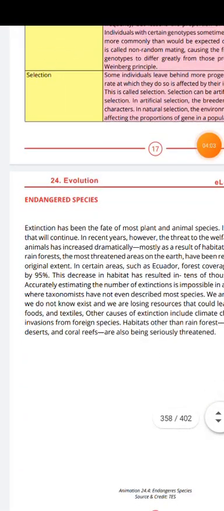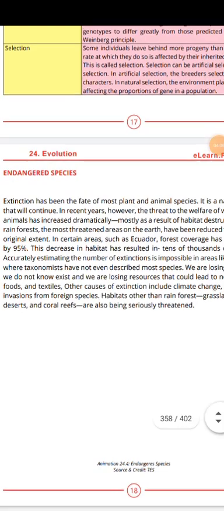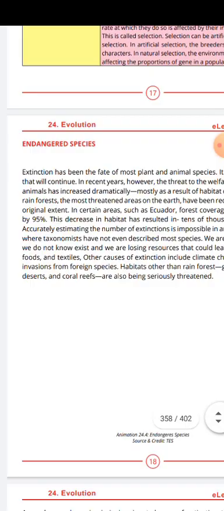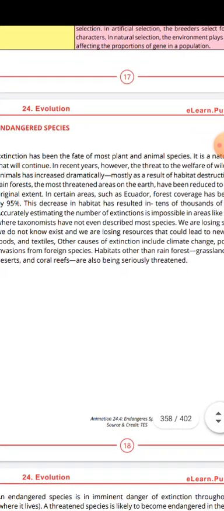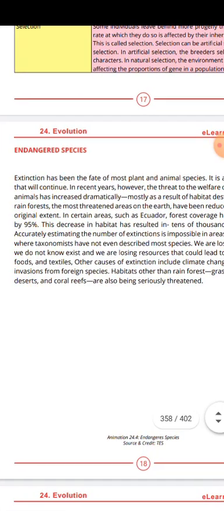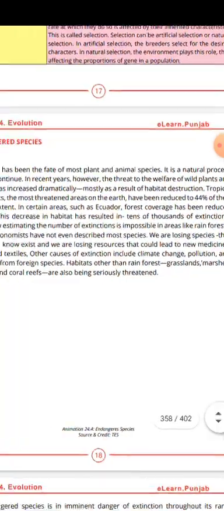Now let's talk about endangered species. Extinction has been the fate of most plant and animal species. It is a natural process that will continue. In recent years, however, the threat to the welfare of wild plants and animals has increased dramatically, mostly as a result of habitat destruction.